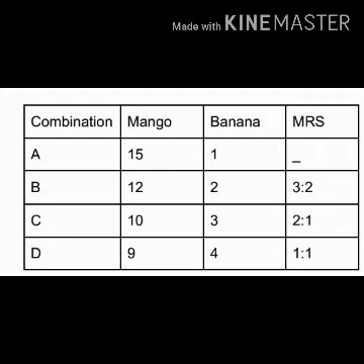Okay, so with the increasing number of bananas, the consumer will be free to sacrifice smaller and smaller amounts of mangoes. This tendency is what we call the law of diminishing marginal rate of substitution, which means with the increasing number of bananas, the consumer will sacrifice smaller and smaller amounts of mangoes. That's what we call the law of diminishing marginal rate of substitution. See, this is the concept for 2 marks. Okay, thank you.